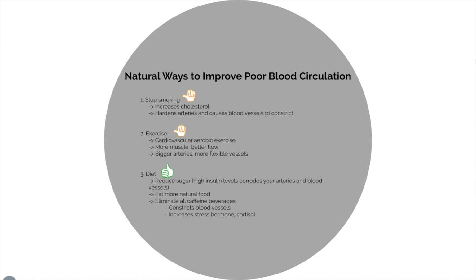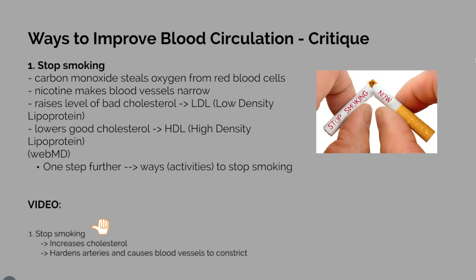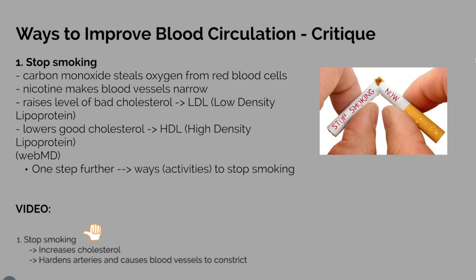We should reduce sugar as high insulin levels corrode the arteries and the vessels. We should also eliminate caffeine since it constricts blood vessels and increases the stress hormones. Similar to the effects part, the information that the doctor provided was mostly correct for the smoking section. According to WebMD, smoking causes people to breathe in carbon monoxide, which steals oxygen from the red blood cells. Also, nicotine in the cigarette makes the blood vessels too narrow.